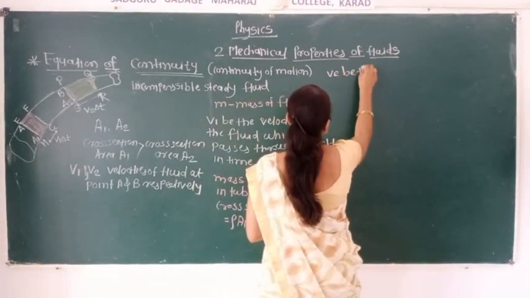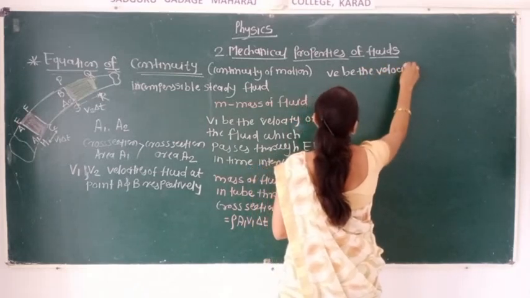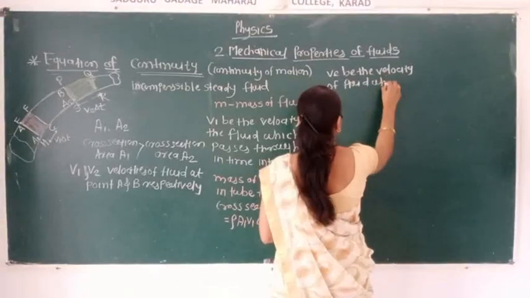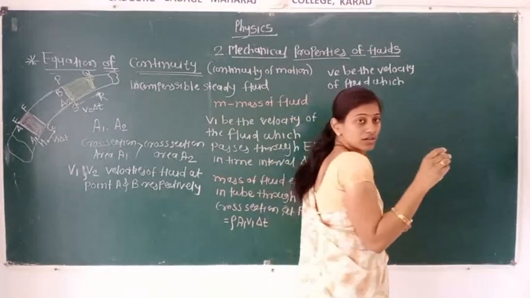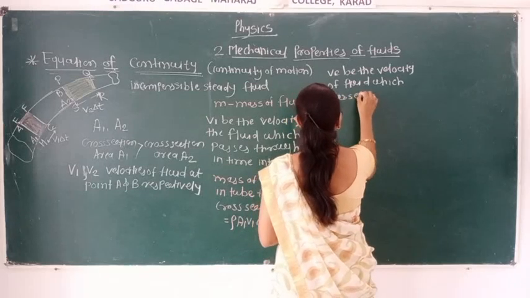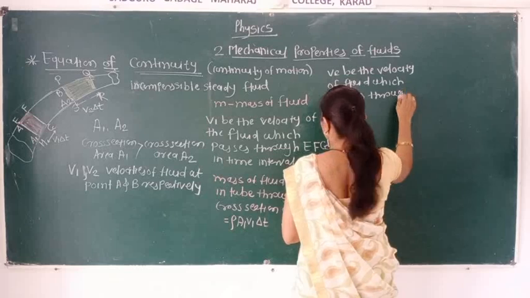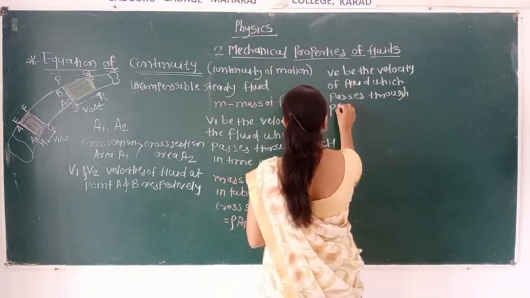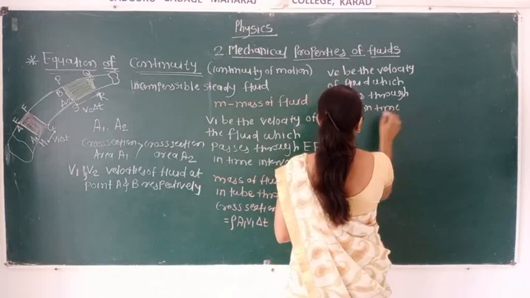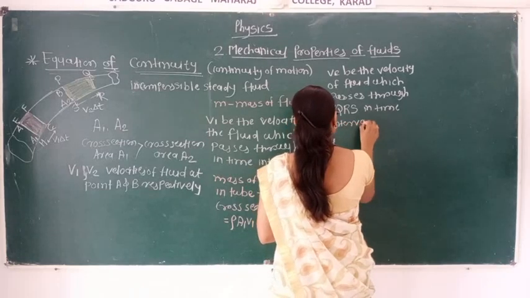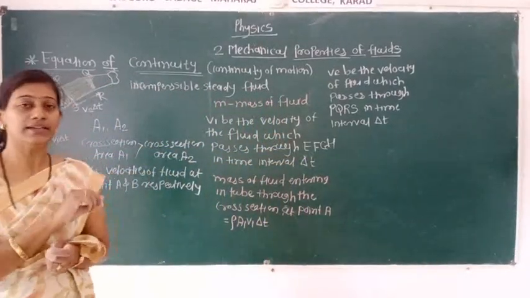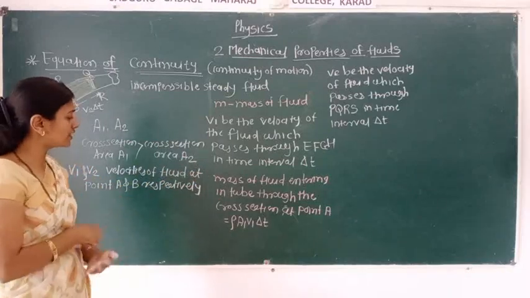Let V2 be the velocity of the fluid which passes through the portion, here the cross section area PQRS, in time interval delta T. Similarly, whenever the fluid is entering that tube, we got the value of that mass.